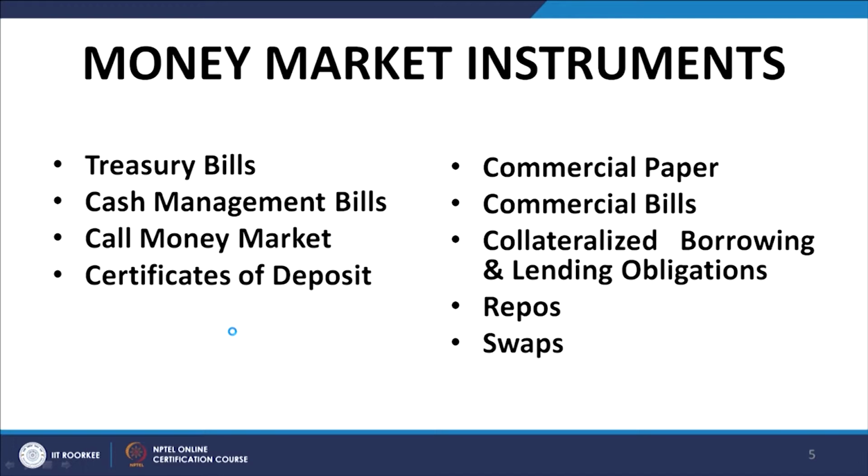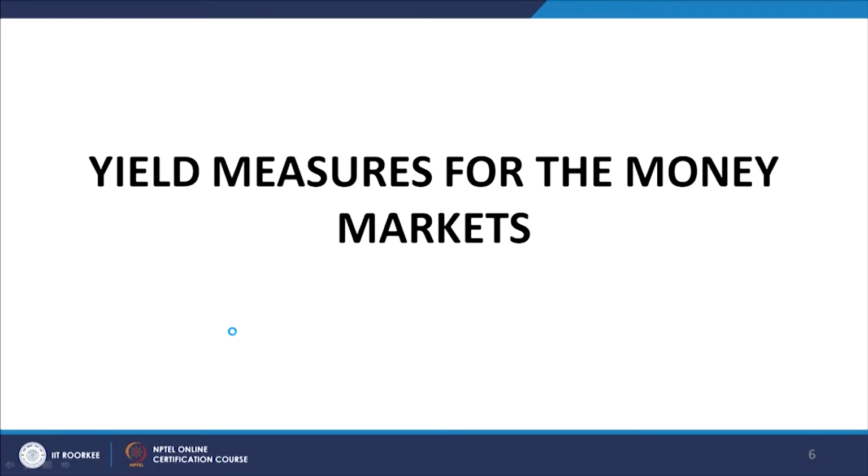Certificates of deposits, instruments issued by banks and financial institutions, negotiable instruments. Commercial paper, which are instruments usually issued by highly credit worthy corporate houses and privately placed with banks or financial institutions. Again, we will come back to them. Commercial bills, collateralized borrowing and lending obligations, repos, reverse repos and swaps.